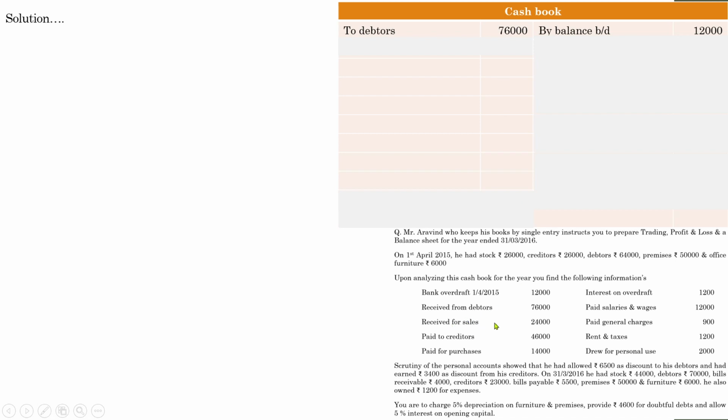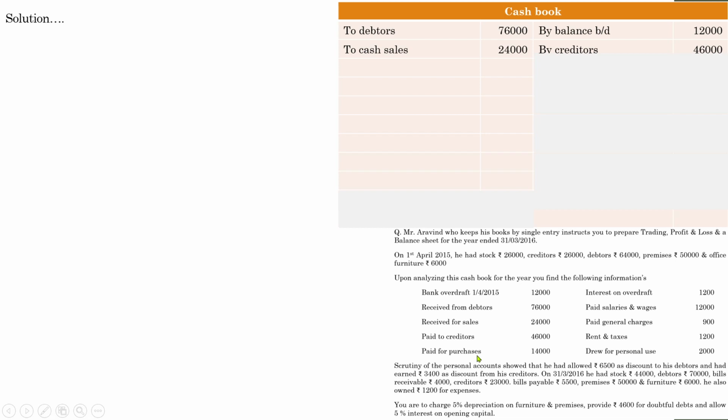Next one, received for sales. Received for sales means cash sales. Whenever you get cash for sales, the entry will be cash account debit to sales. So to cash sales or to sales, you can write either, 24,000. Next one, paid to creditors 46,000. It is a payment, so it has to be shown on the credit side. By creditors 46,000.